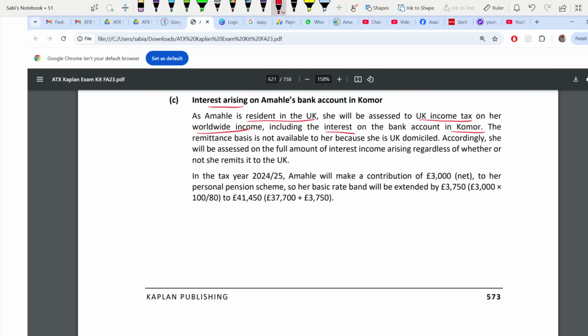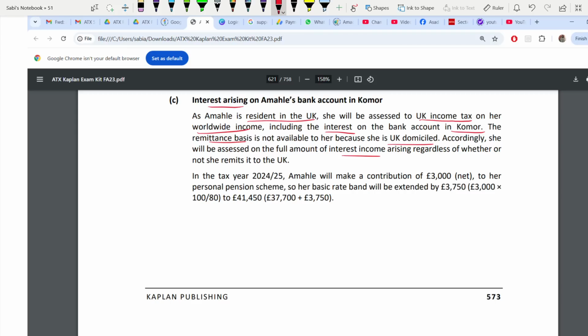So here the remittance basis will not apply. It doesn't matter whatever you remitted or not. The remittance basis is not available to her because she's UK domicile also. She's UK domicile as well as resident. So you don't have to remit. Okay. So whatever the interest you have got, in full, she'll be charged.